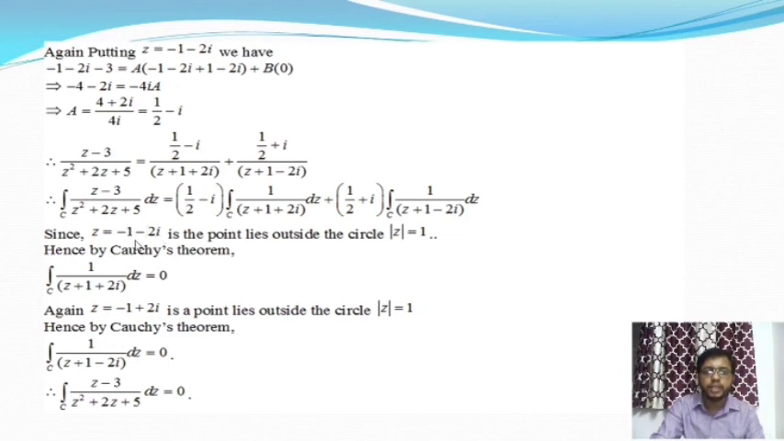When these points lie outside the circle, then by Cauchy's theorem this function is analytic. And if the function is analytic inside the circle, then this integration is 0. As well as when z is equal to minus 1 plus 2i is a point that lies outside the circle, from Cauchy's theorem the same thing will happen in this integration. So it will also be 0. Therefore the given integral value is equal to 0.